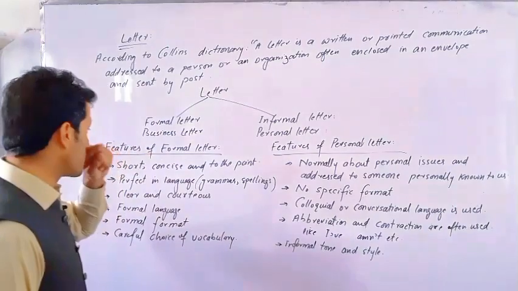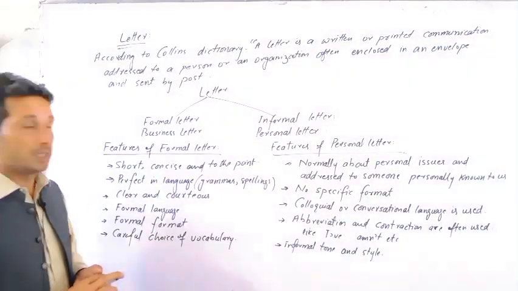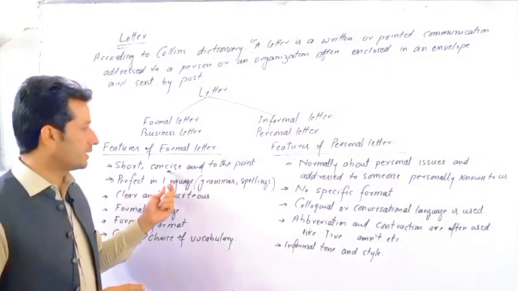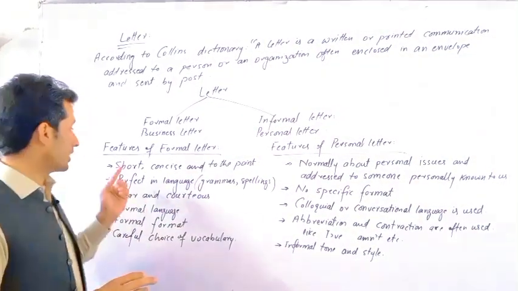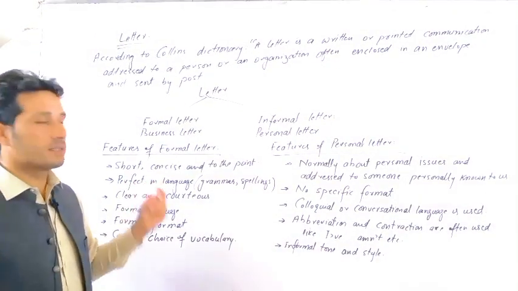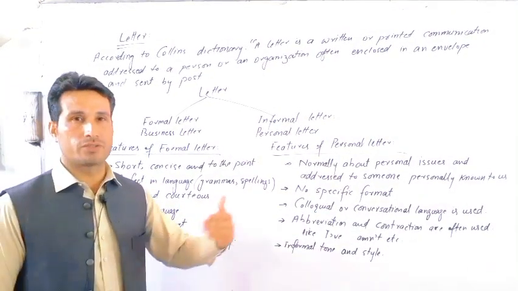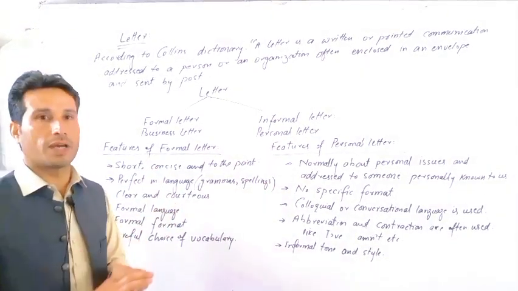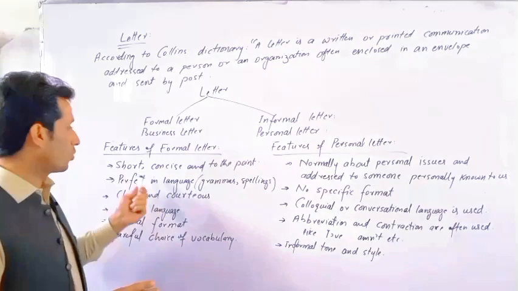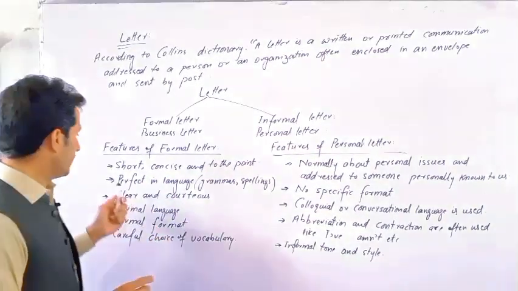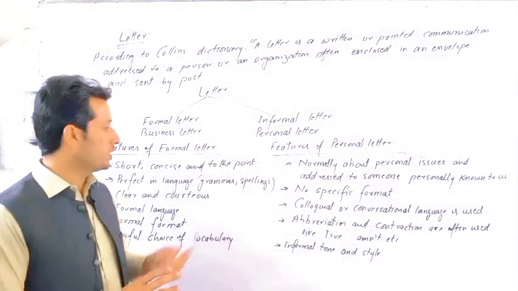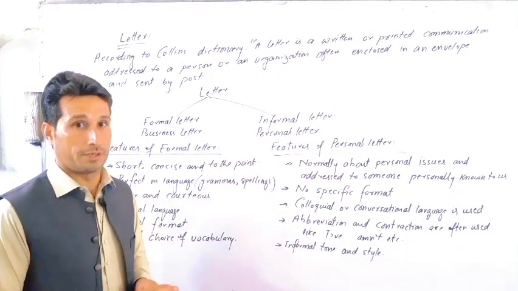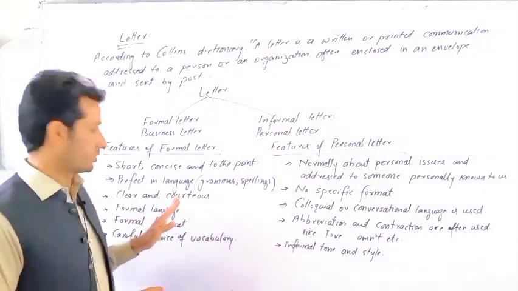Now there are some features of formal and informal letter. The features of formal letter are, they are short, concise, and to the point. Such letters are short because businessmen do not have enough time to read stories or lengthy passages. So we put our message in concise and to the point words. Next, it is perfect in language. We do not make any grammatical or spelling mistakes in such letters.